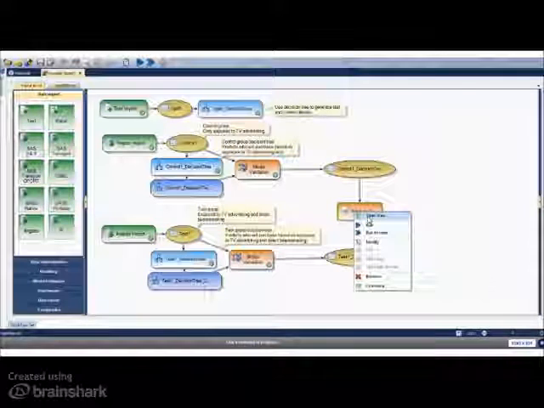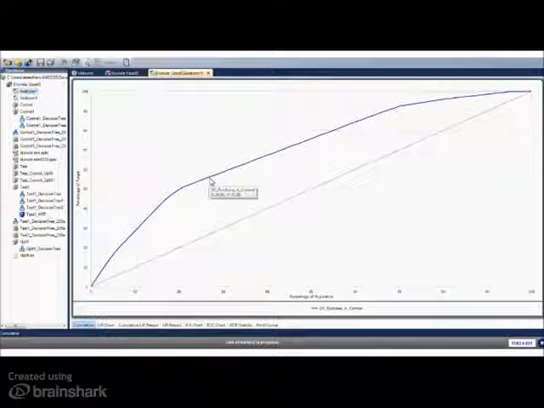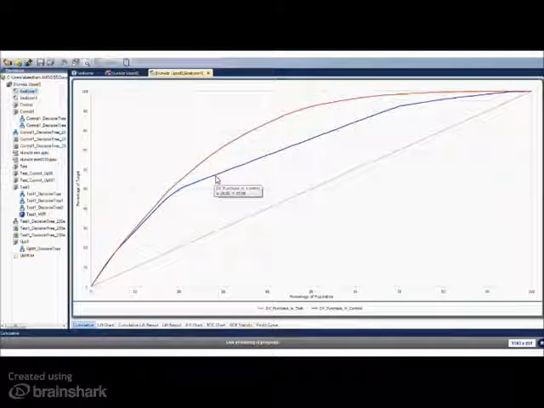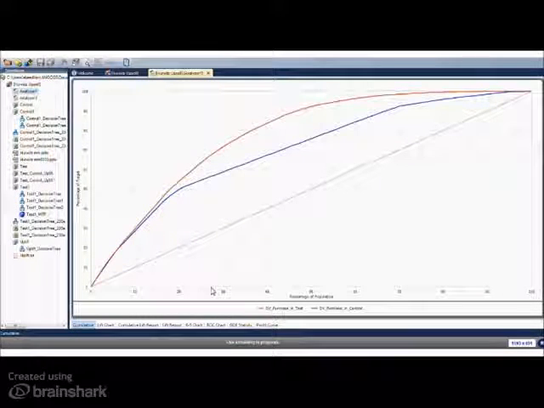This is going to allow me to see how many potential customers, or how many purchases, I could reach by using these two different models. This chart is called the gains chart, or the cumulative lift chart. The blue curve here is my control model, and it looks at how many of my purchases I could reach through TV advertising only. You can see that if I was to target 30% of the population in the control sample, I would be able to reach about 57% of those purchases.